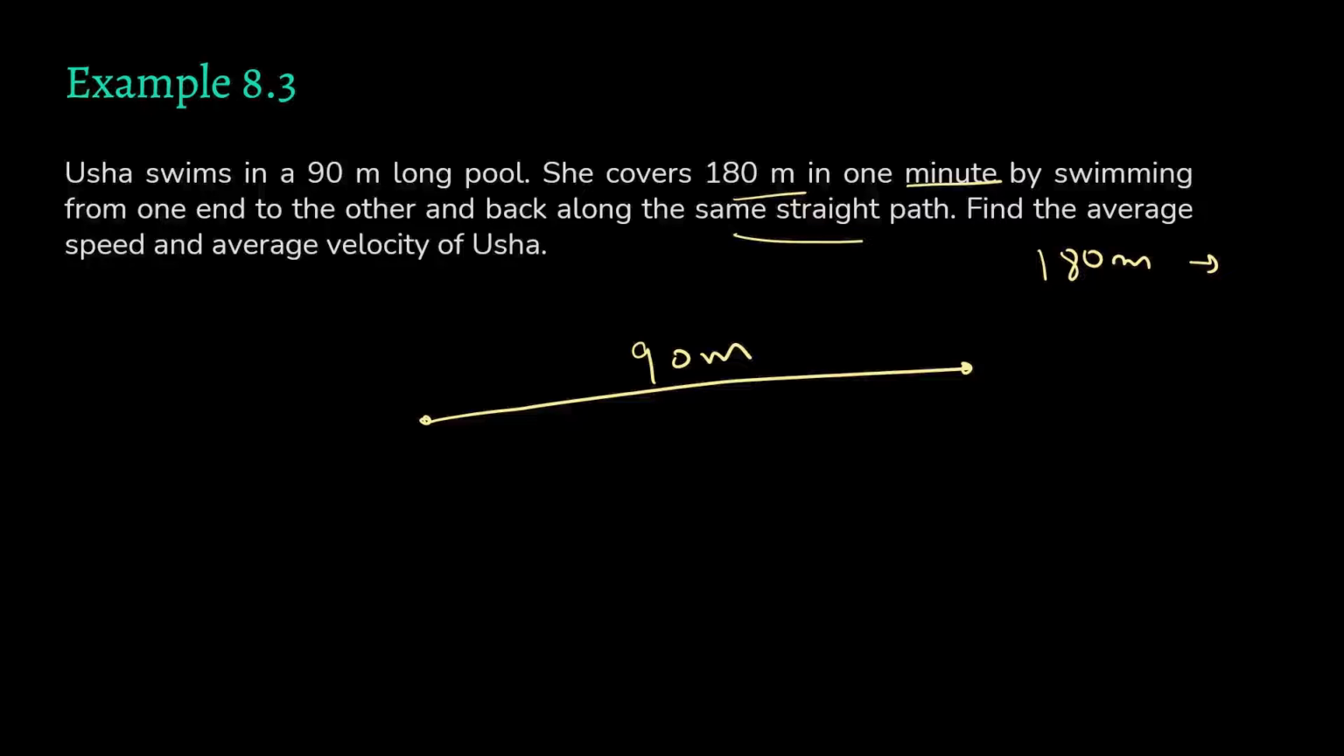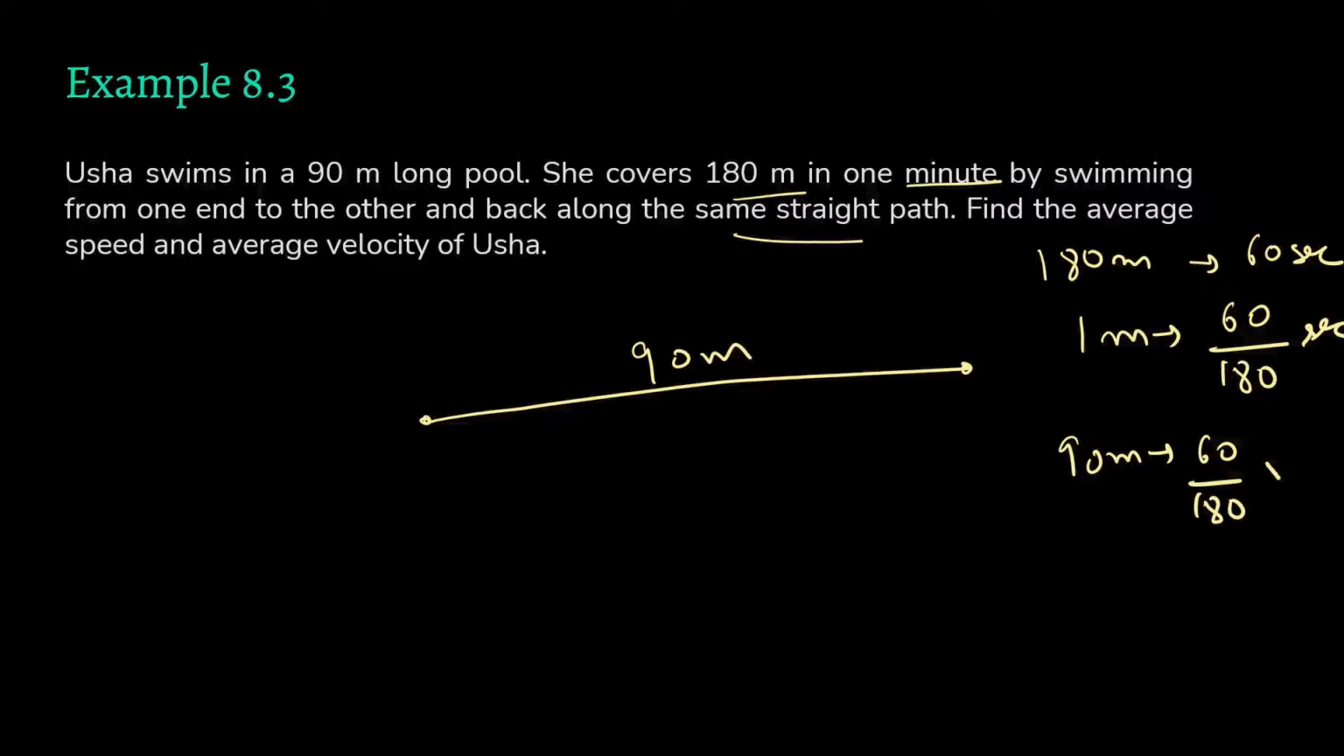What does that mean? She covers 180 meters in 60 seconds, right? So she'll cover 1 meter in 60 by 180 seconds, and she'll cover 90 meters in 60 by 180 into 90 seconds, right? In 30 seconds. She'll cover 90 meters in 30 seconds. Find the average speed and average velocity of Usha.